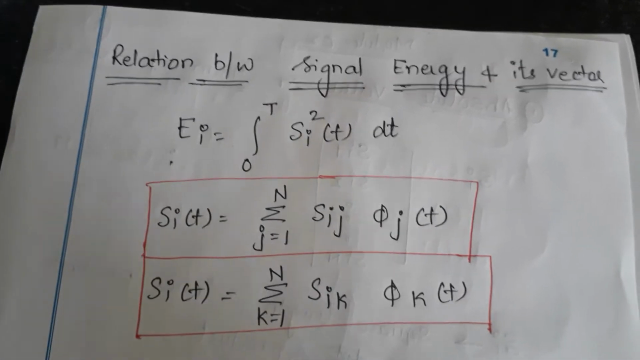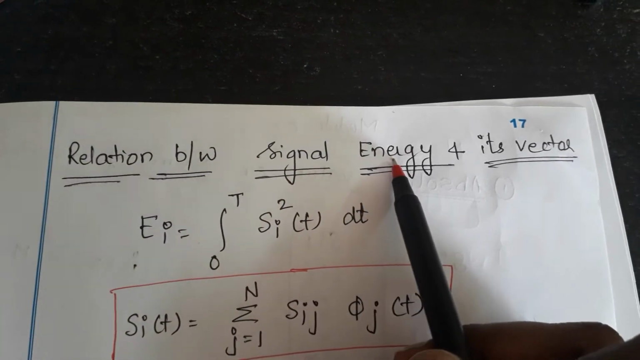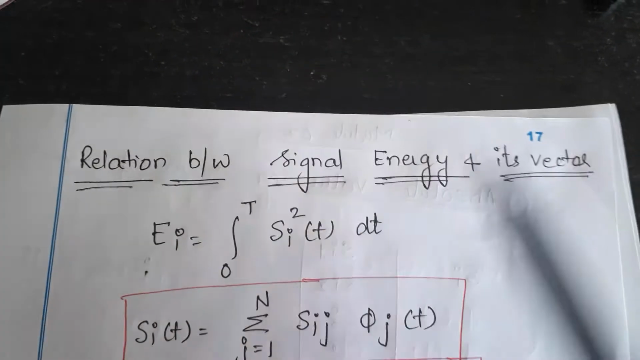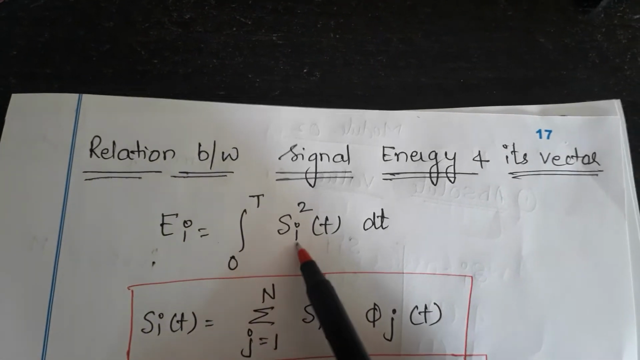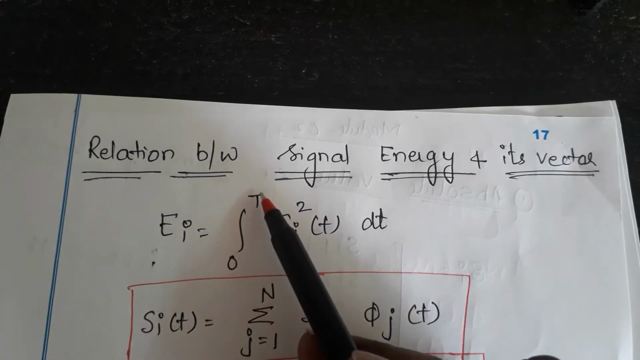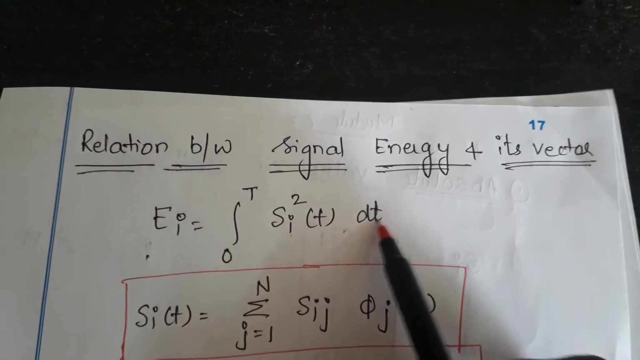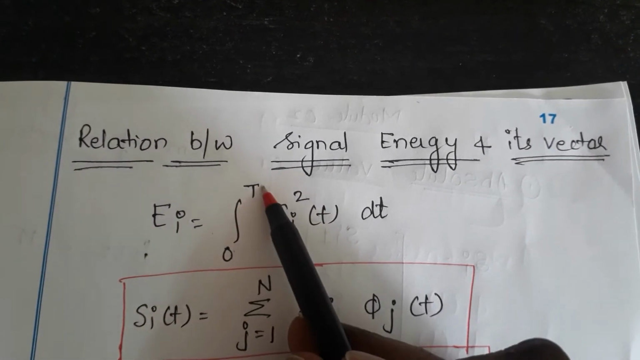Next I am going to the next part, the relationship between signal energy and its vector. Ei is the energy. Si is a wave, or the signal is Si. The energy is the integral from 0 to T of Si square dt. If you want to get energy, square the signal and integrate from 0 to T.